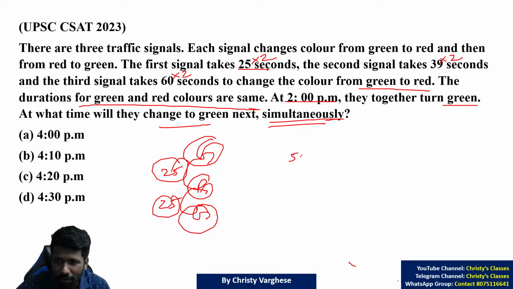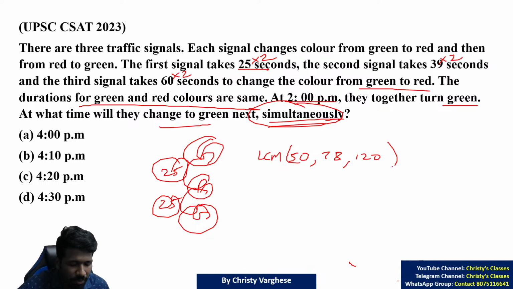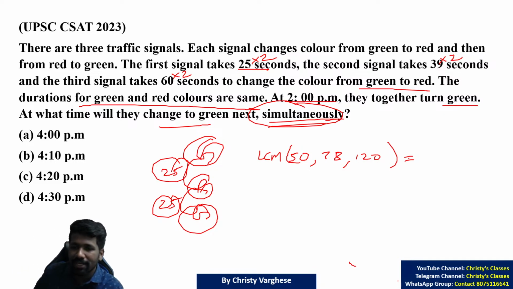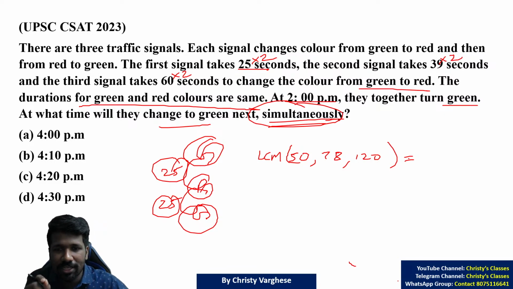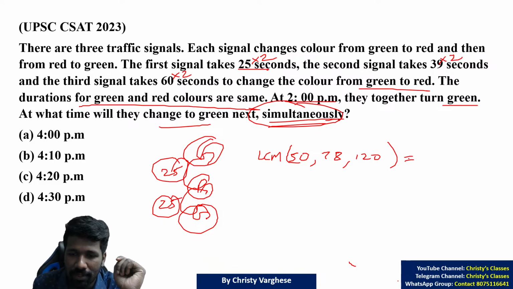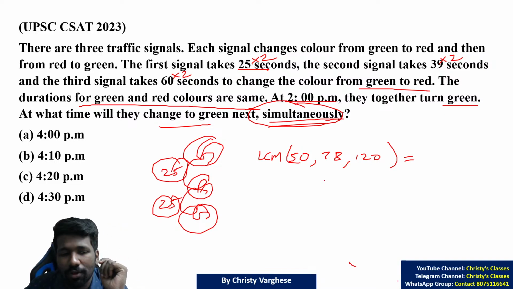Because 25 into 2 is 50, 39 into 2 is 78, 60 into 2 is 120 seconds, the times taken by the 3 signals respectively. So for them to change together simultaneously, you need the least common multiple. Why it is the least common multiple, we already discussed in the LCM chapter. Those of you who missed that lecture, please check it. There we have discussed questions similar to this logic. You have to find the LCM of 50, 78, 120. To find the LCM you can use whatever method you know.